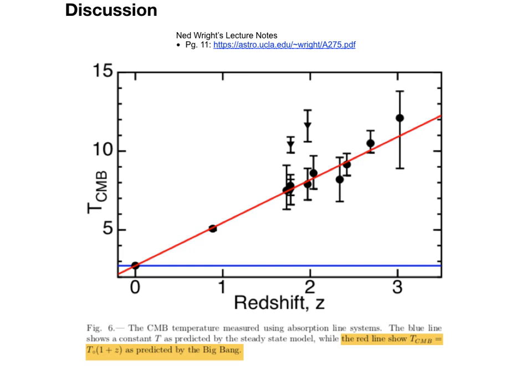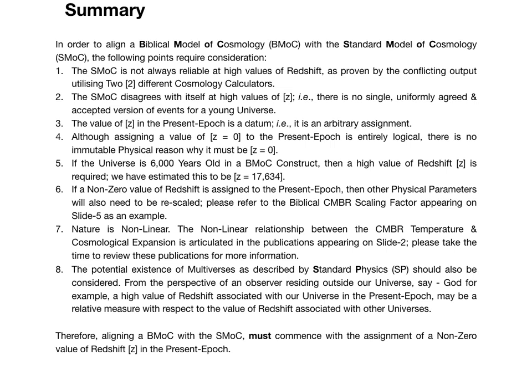Okay, let's now summarize what we have learned. In order to align the biblical model of cosmology with the standard model of cosmology, the following points require consideration. Number 1. The standard model of cosmology is not always reliable at high values of redshift, as proven by the conflicting output utilizing two different cosmology calculators. Number 2.